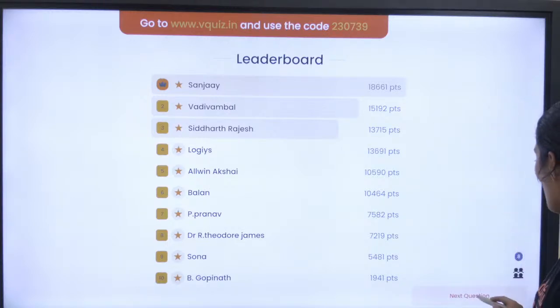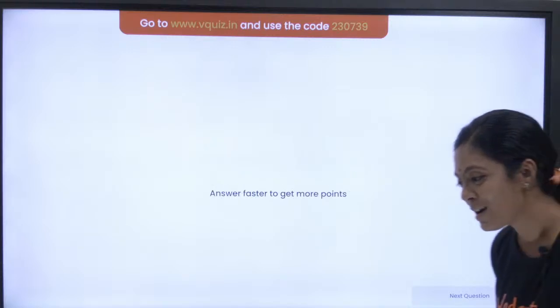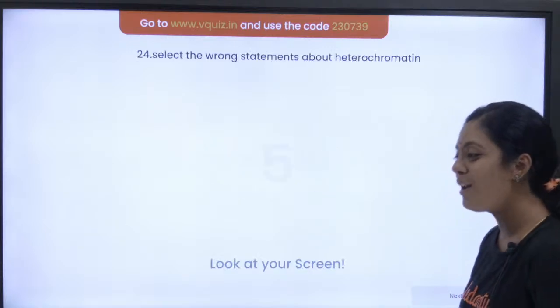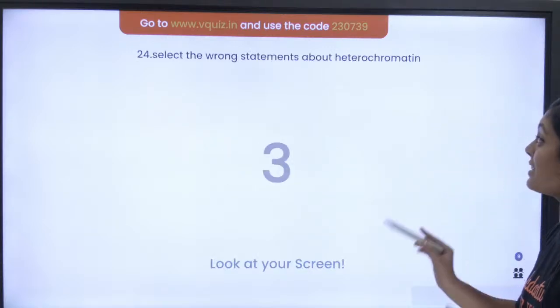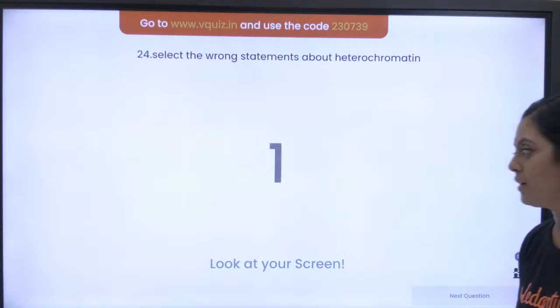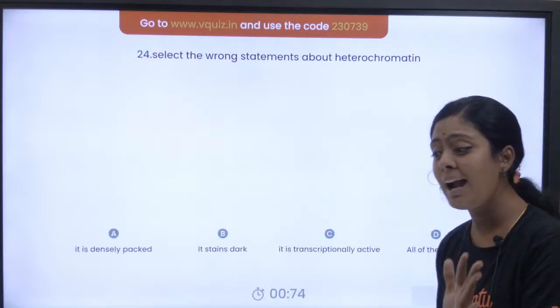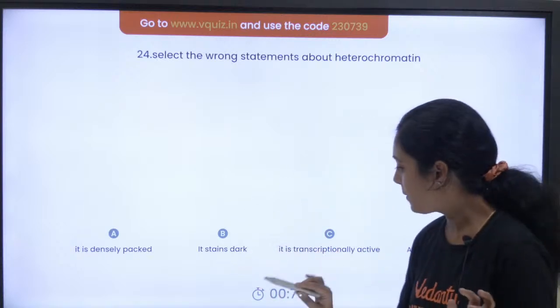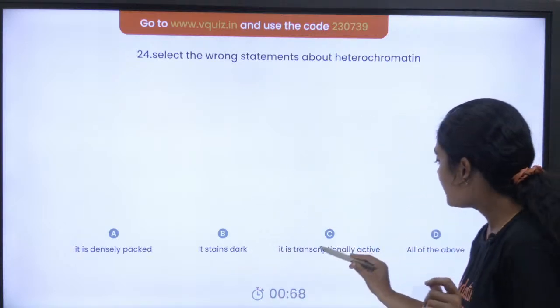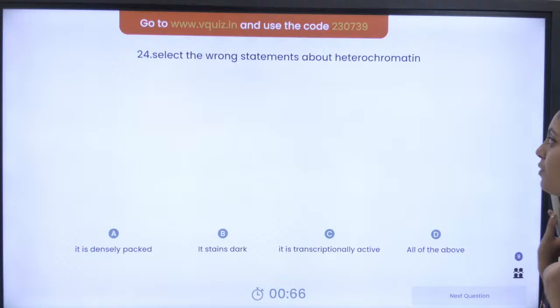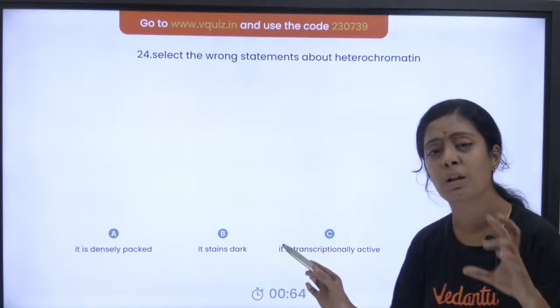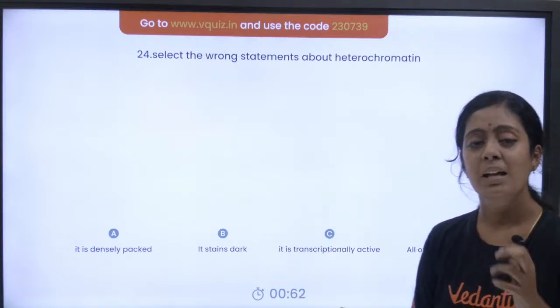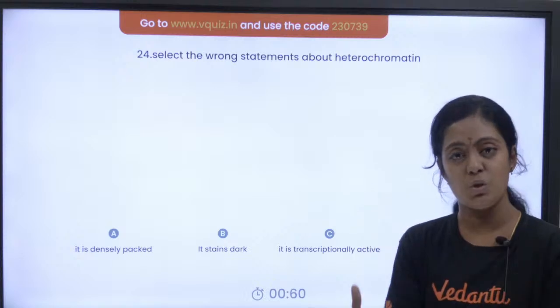Yes, we will move on to the next question. Last 2 questions. Question number 24. Select the wrong statements about heterochromatin. Okay, before that, tell me in the chat section what chromatin is, guys. It is densely packed. It stains dark. It is transcriptionally active. All of them. Which is the wrong statement? First, what is chromatin? It is DNA plus histone.